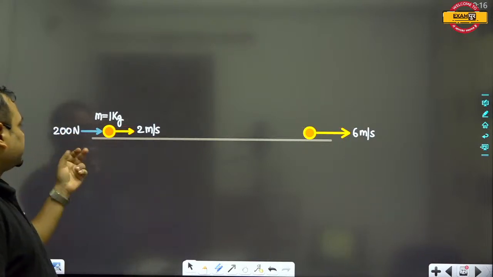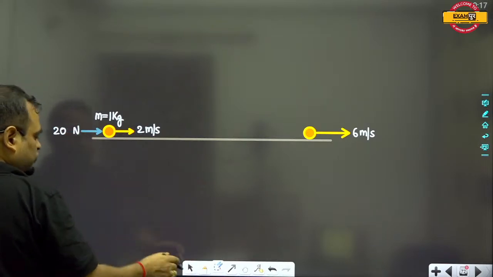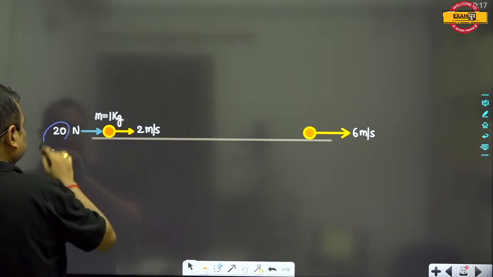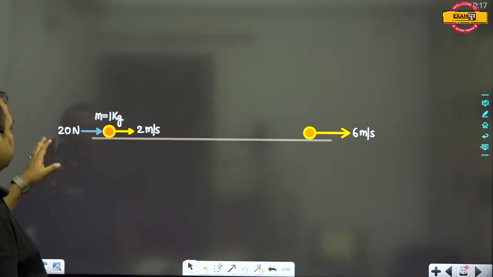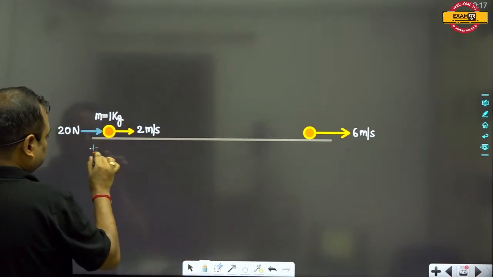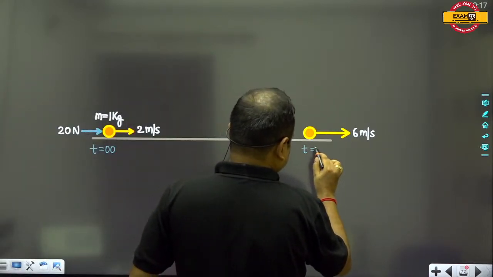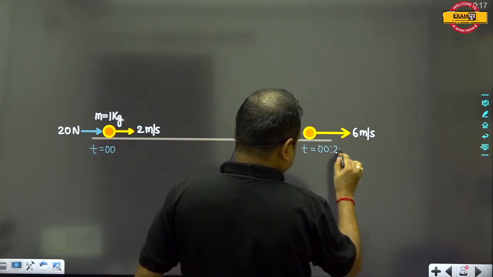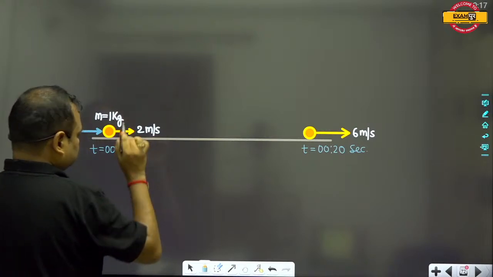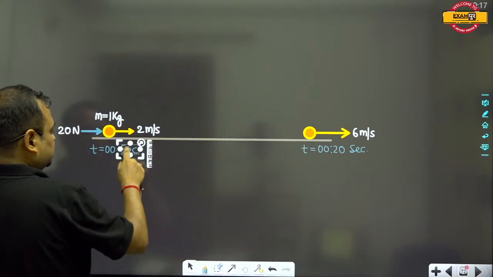Suppose that 200 newton force is applied, or rather, just take it as 20 newton. Okay, so 20 newton will be good. Suppose that 20 newton force is applied from t equal to 0 to t equal to 20 seconds. It means it takes 20 seconds.